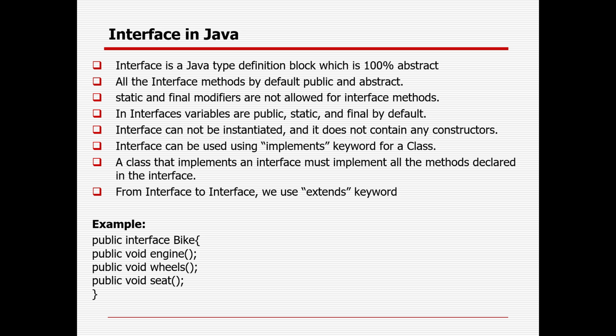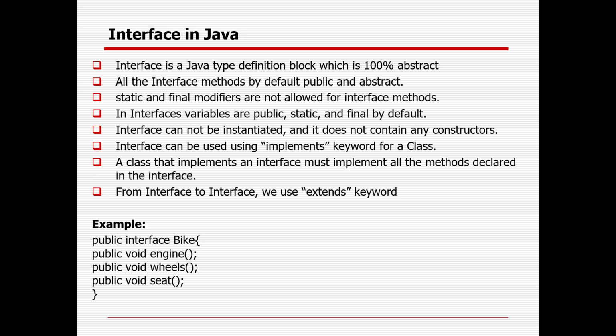So an interface is a Java type definition block which is 100% abstract in nature. No need to use the abstract keyword, but still your method will be abstract in nature. All the interface methods are by default public and abstract. Static and final modifiers are not allowed for interface methods. In an interface, variables are public, static and final by default. An interface cannot be instantiated, just because of the abstract nature, right? It cannot be instantiated, and it does not contain any constructor at all.